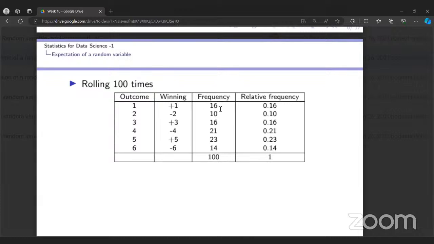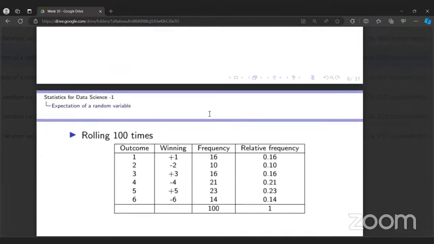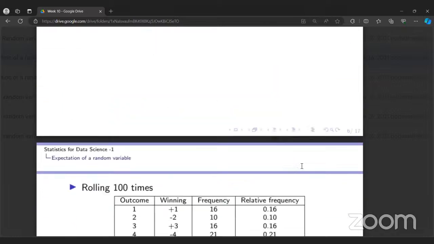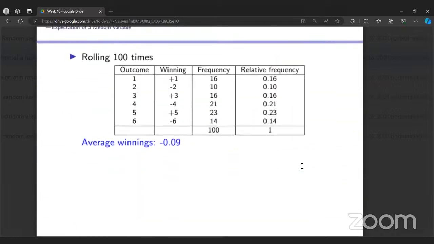Now if you see this data which is given, 1 occurs how many times? 16. 2 occurs 10 times. 3 occurs 16 times, like this. This is the frequency which is given. Now we want to find my average payoff. Either you can write 1 plus 1 plus 16 times, -2 ten times, plus 3 sixteen times, then divided by the total number of observations, and you can get this number.